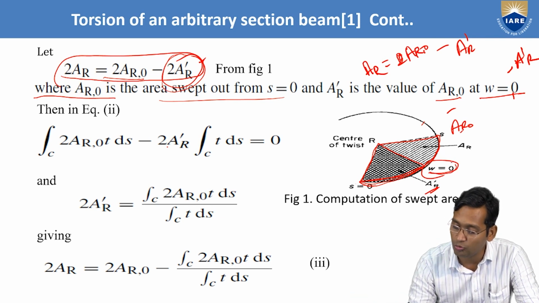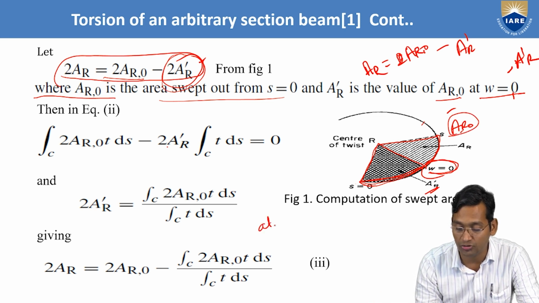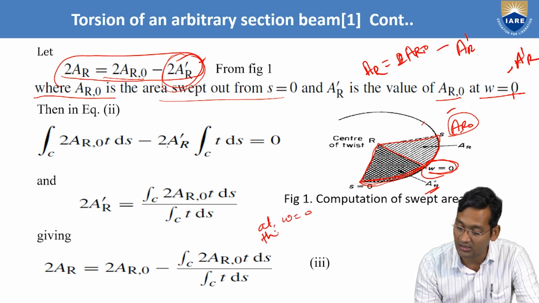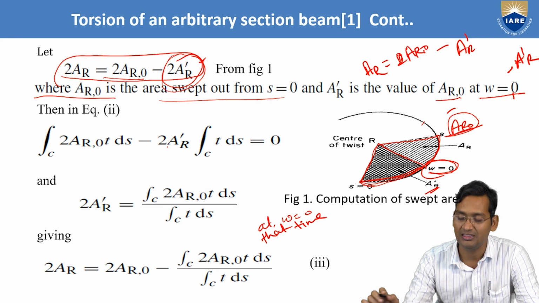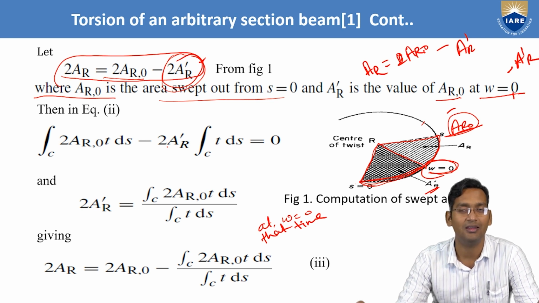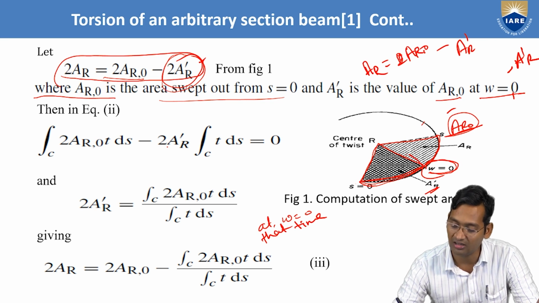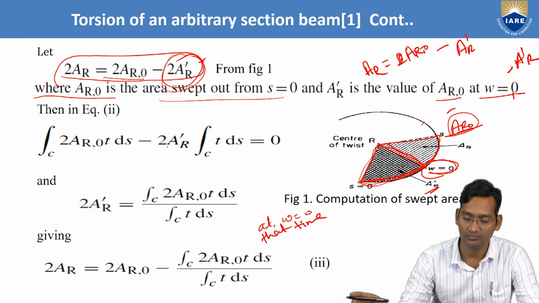So at W equals 0, whatever the value of AR naught is, that is this line, that will be equal to A dash R. Clear? So when wrapping is 0, that area swept value will be 2AR. Okay.